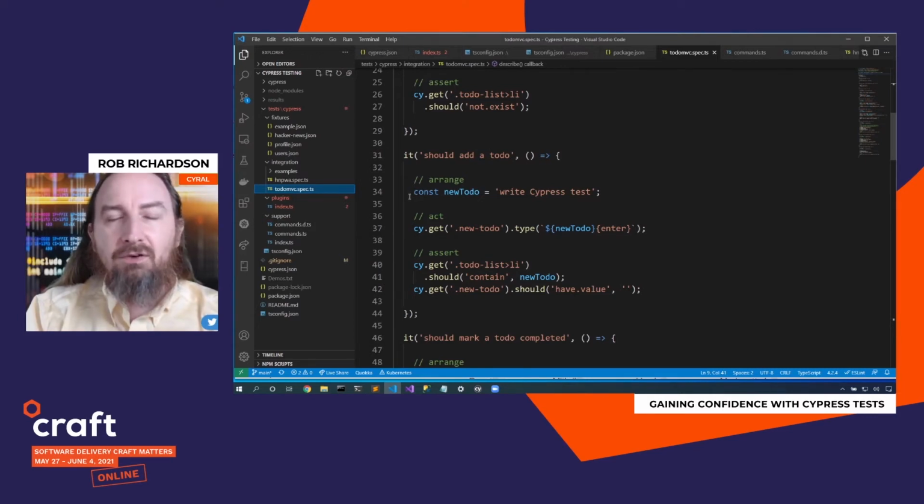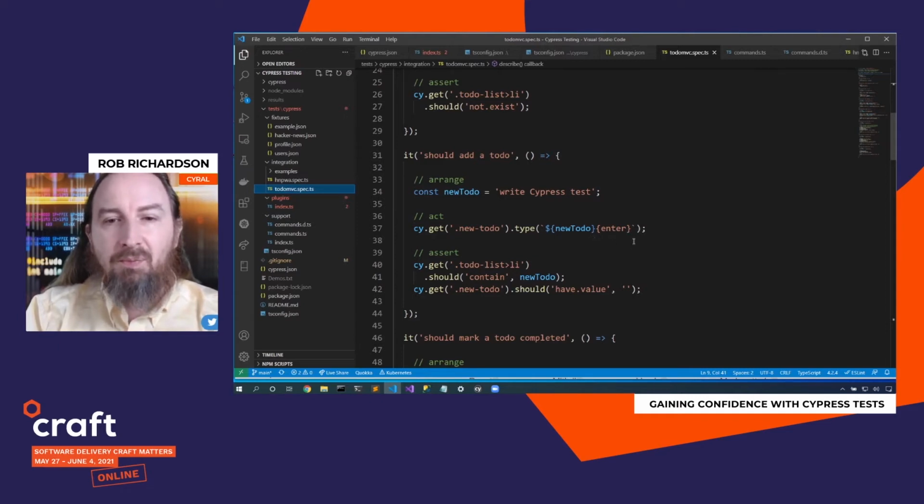And so let's create a new to-do. I'll go visit the page. I'll go get that .new-todo box. There's that input box, and I will type into that box. Now I'm going to type that new to-do text. And then I'm going to push enter.